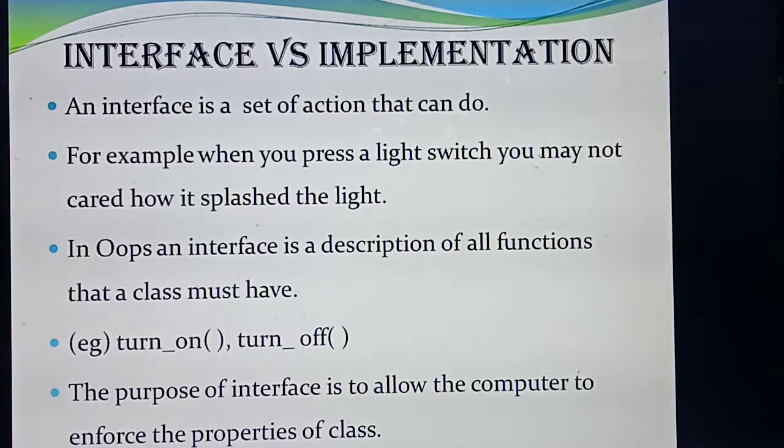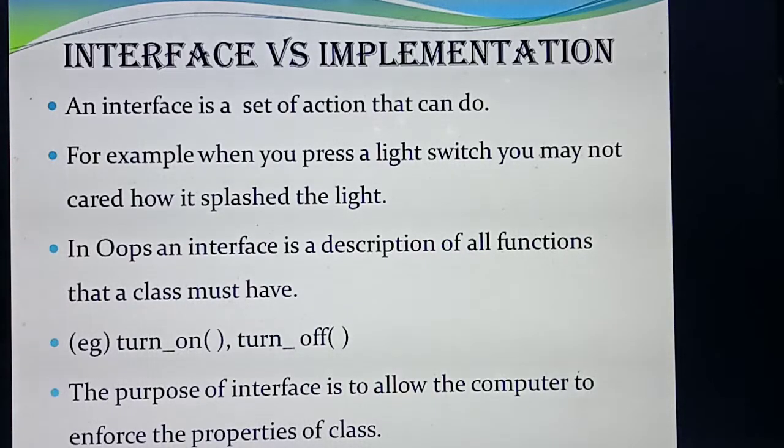In the book itself, they have given one example. For example, you are going to switch on one light. To switch on a particular light, what's the first step? You will press the switch. Immediately, if you press the switch, what happened? The light will flash or blink, isn't it? So immediately if you switch on, the light will flash.